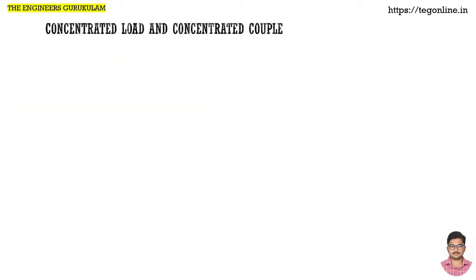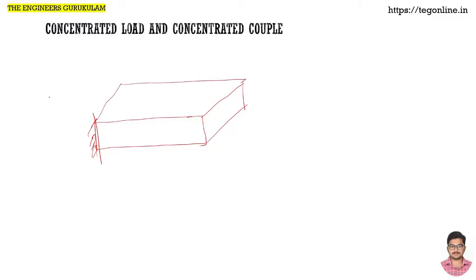Now coming to a little bit of a proper description of what is a concentrated load and a concentrated couple. Say, for example, there is a certain element or a certain beam or a certain shaft. Let us take a cantilever beam. Cantilever means one end is fixed, the other end is left free. So this is a beam we have. Say this is the x-axis, this is the y-axis, this is the z-axis. When I say that, automatically the central axis is the x-axis.